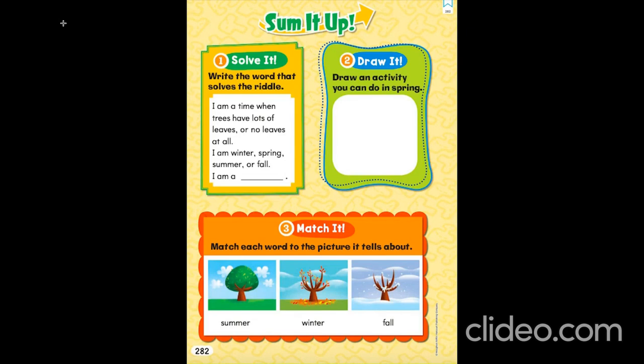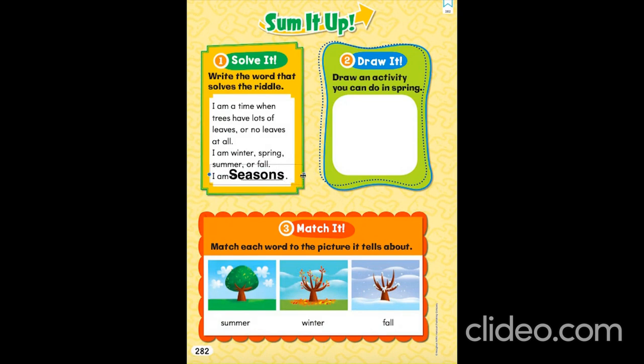So let's start with the exercise. First one, let's read the riddle. I am a time when trees have lots of leaves or no leaves at all. I am winter, spring, summer, or fall. I am a season. Season has a lot of leaves sometimes and sometimes no leaves, and it has summer, winter, spring, and fall. So it is seasons.